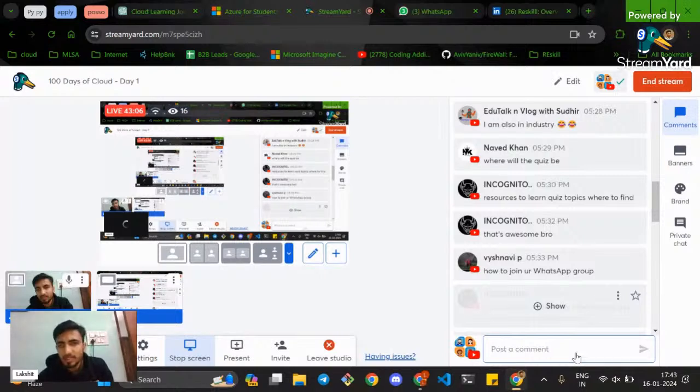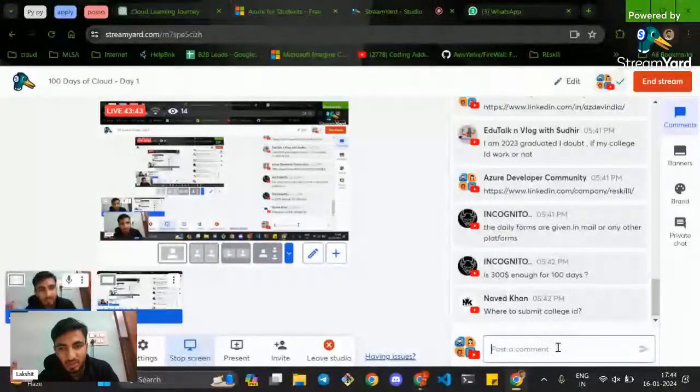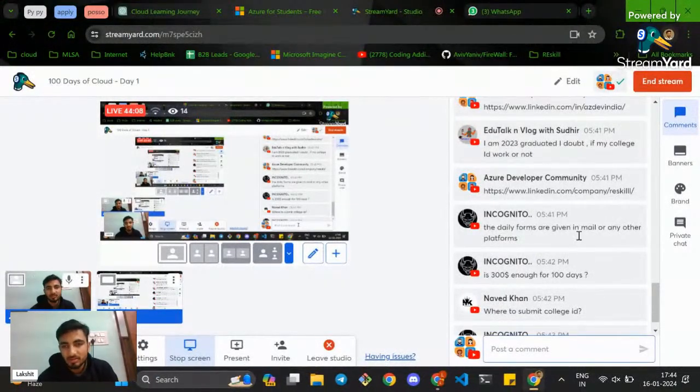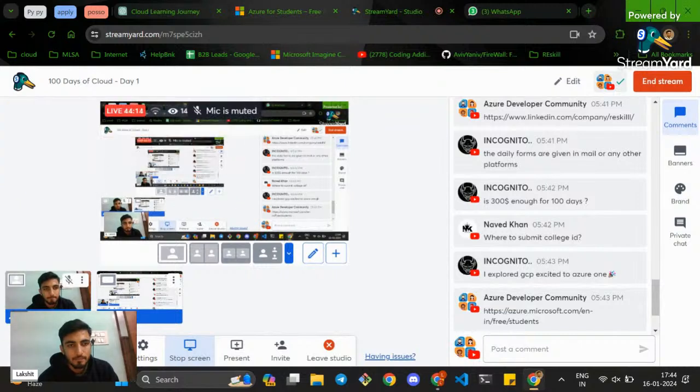If you do not have an Azure account or credits, and you have student benefits for Microsoft Azure, try to utilize this. One more way: if you have a friend who is an MLSA, a Microsoft Learn Student Ambassador, you can always utilize their email ID as well.